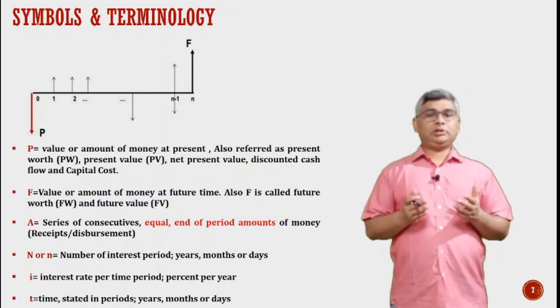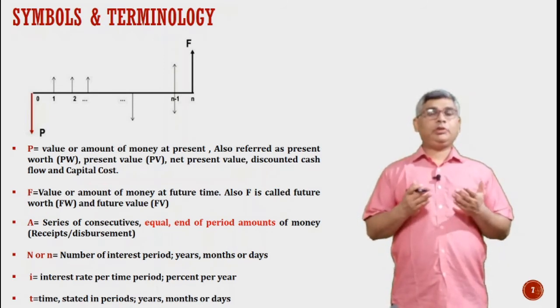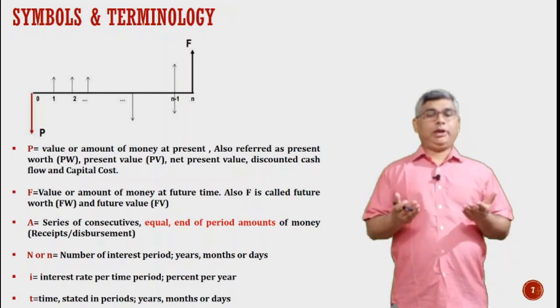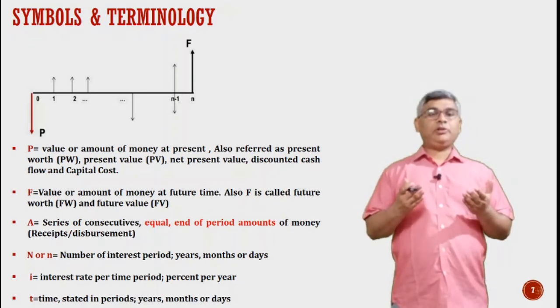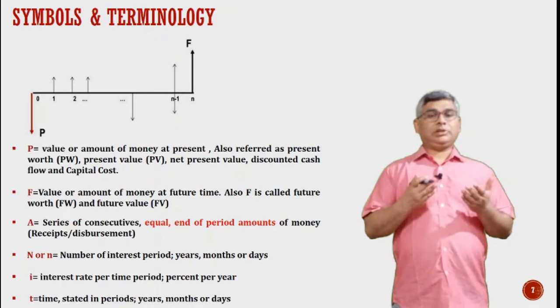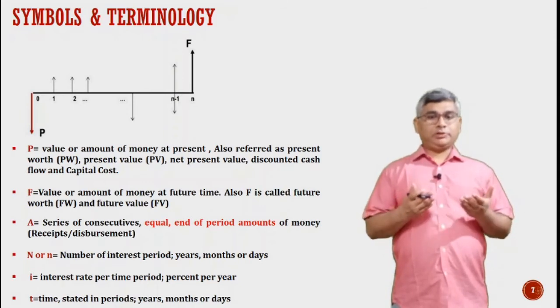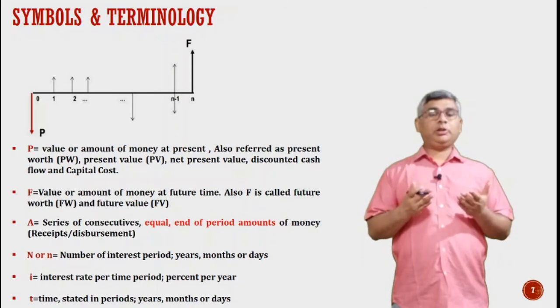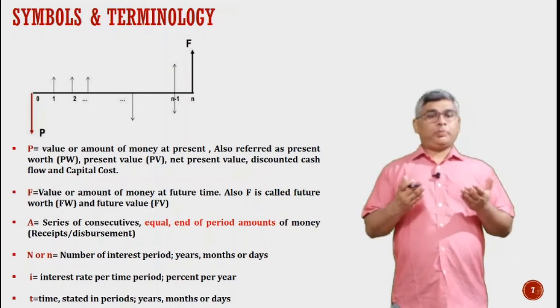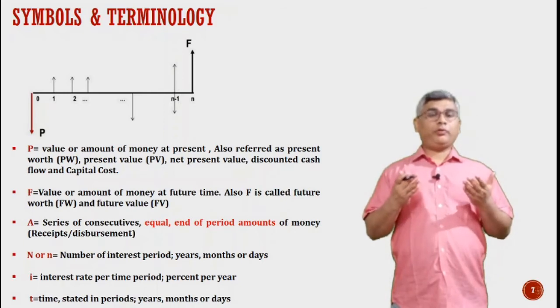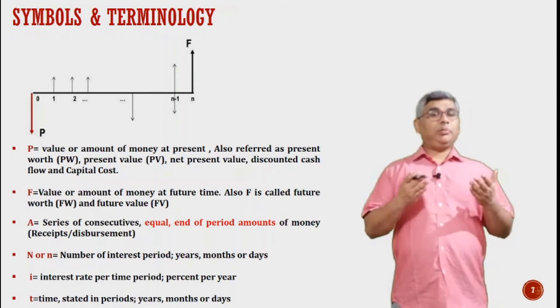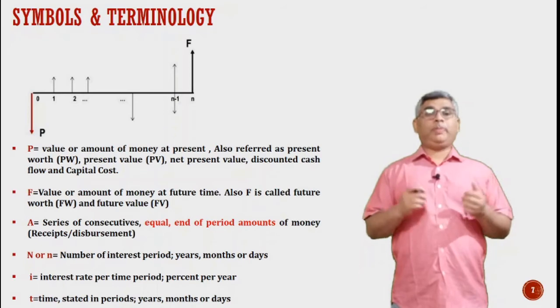Now let us see some of the symbols and terminology which we generally use when we are drawing any cash flow diagram. In any cash flow diagram, P basically represents the present value of the transaction. It may be the amount of money at present. It is also sometimes referred to as present worth, PW, or present value, PV, net present value, or discounted cash flow and capital cost. So P represents the present worth of any transaction, and this P is the transaction which is occurring at time t equal to 0 or when n equal to 0.